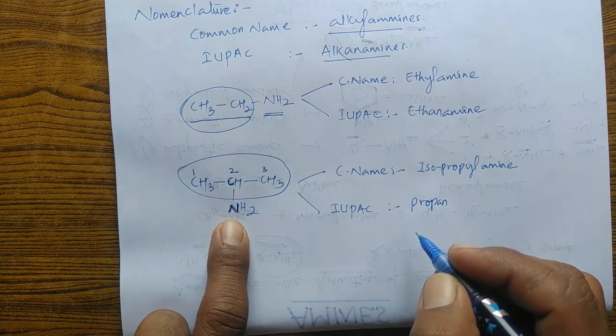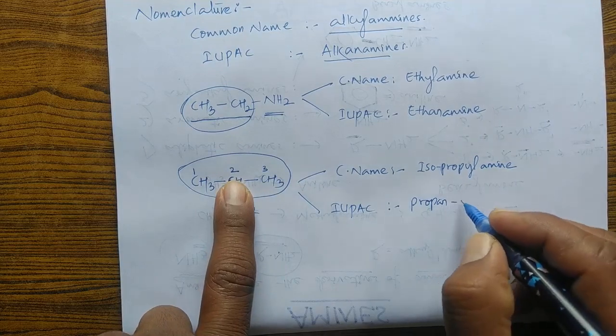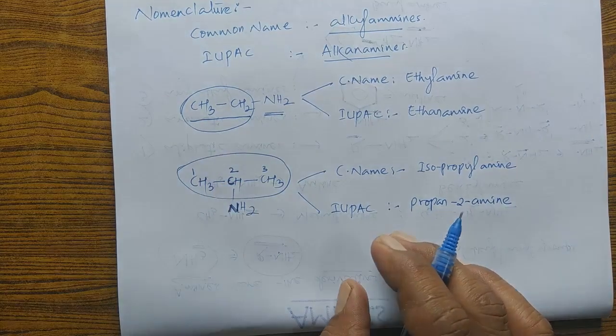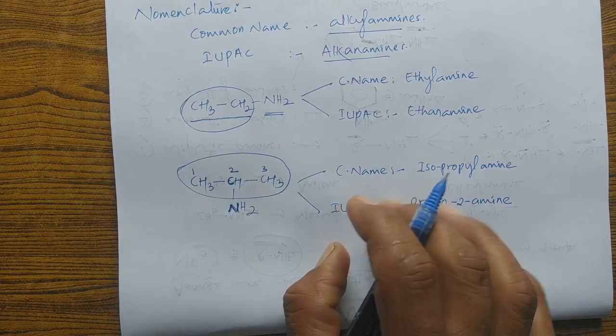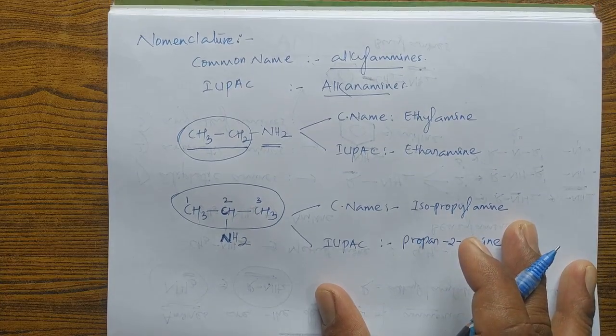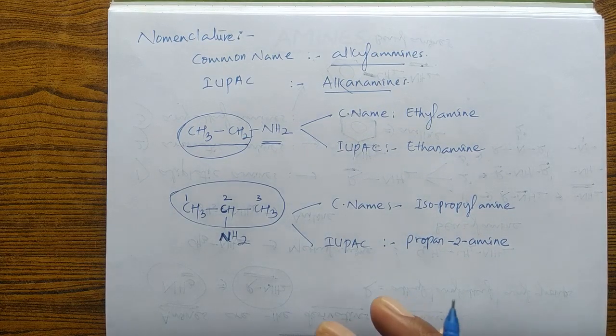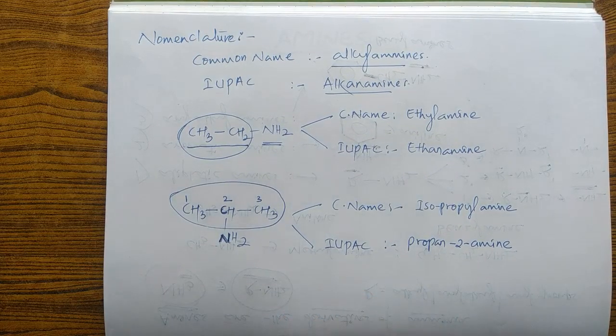And where is the functional group attached? It is attached on the second carbon atom. So propane-2-amine, right? Likewise, we can name different types of amines, in terms of common name as well as IUPAC naming. So you solve some more examples for IUPAC naming as well as common naming. If you get any doubt, I'll explain.